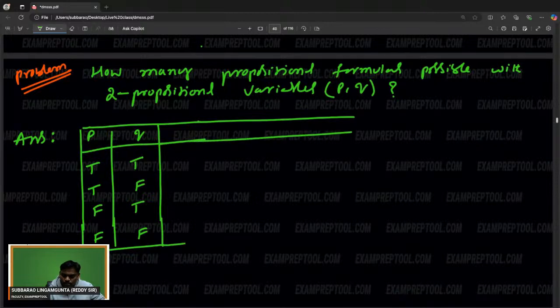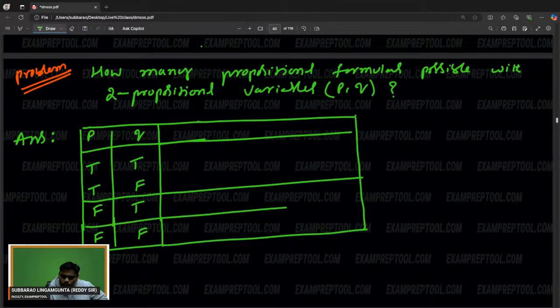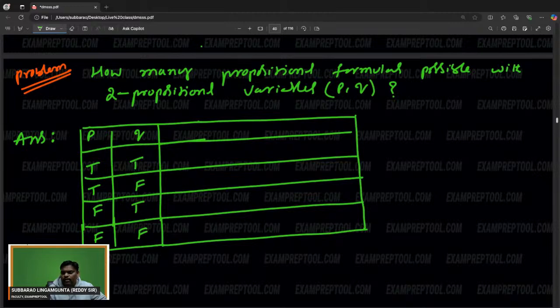Yeah, so this is what he is asking: how many propositional formulas are possible with two propositional variables? With two propositional variables, how many possibilities? Forget about how many propositional formulas for now. Every variable has two choices. Two variables, totally four choices. This variable has two choices, this variable has two choices, so overall possibilities are 2 squared. Four possibilities are there.